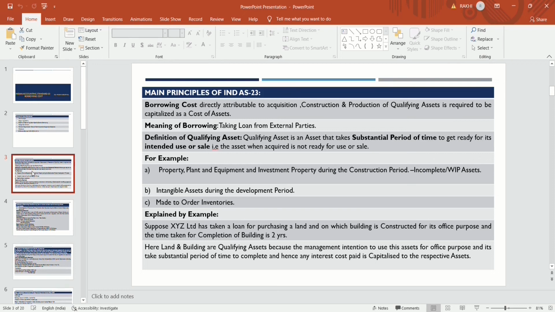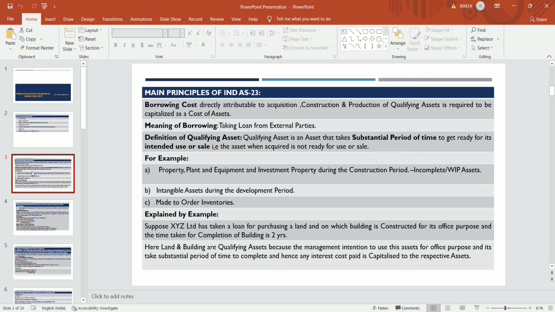That kind of assets are treated as a qualifying asset, on which some processing is required for the purpose to get ready for its intended use or sale. Means qualifying asset is the incomplete asset, the asset which is not completed yet, the asset which is in WIP condition, which requires some time to get ready for its intended use. That asset is to be treated as a qualifying asset.